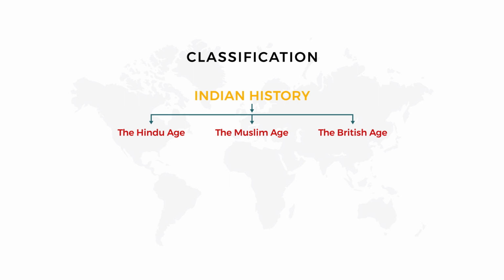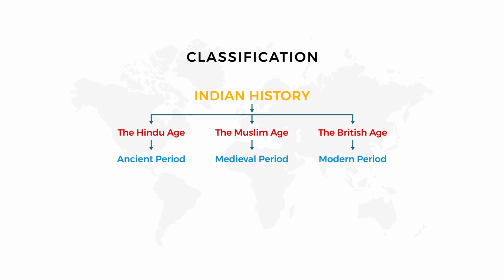The Hindu age was changed to the ancient period, the Muslim age to the medieval period, and the British age to the modern period. So what are the 3 periods of Indian history? The ancient period, the medieval period and the modern period.